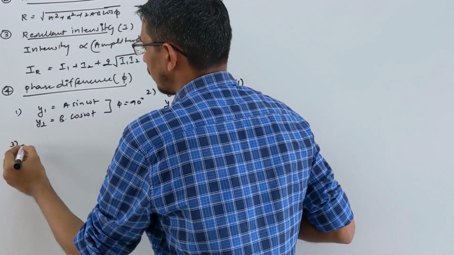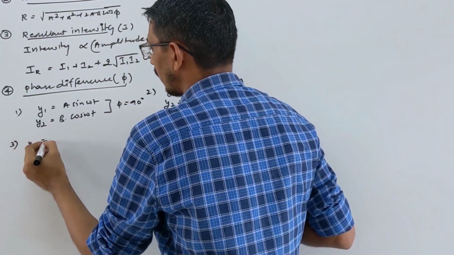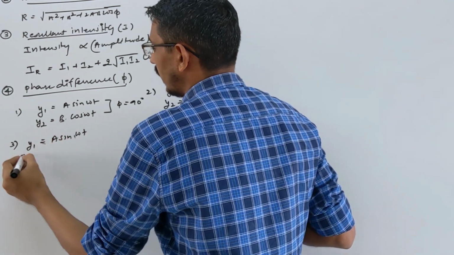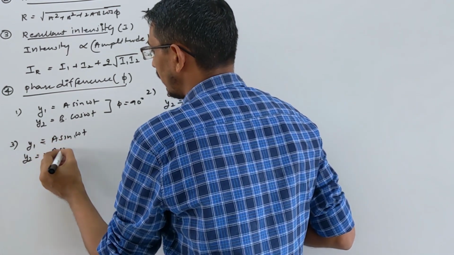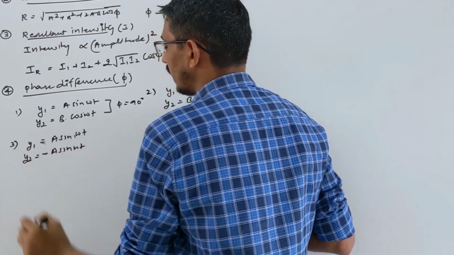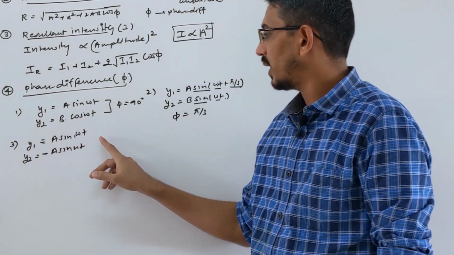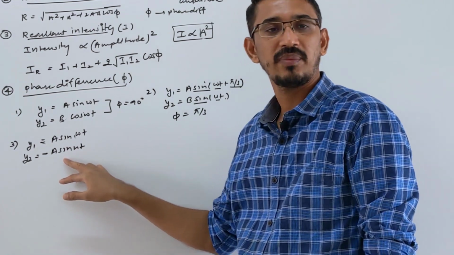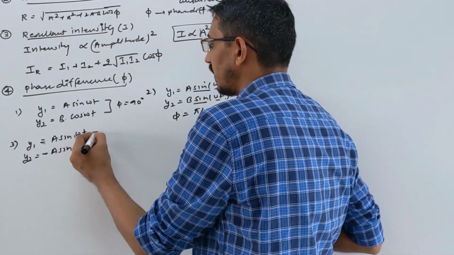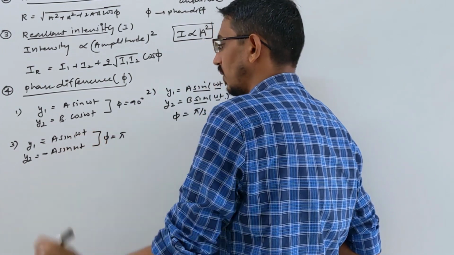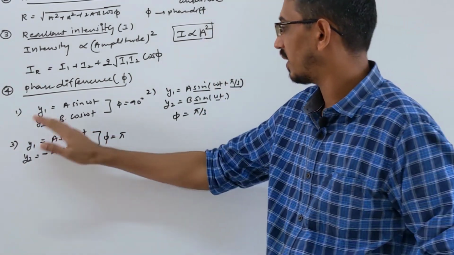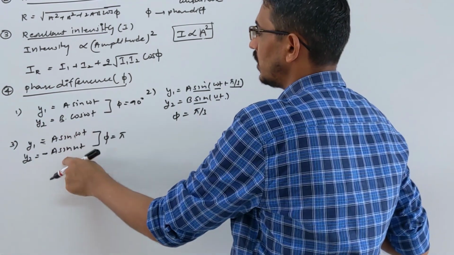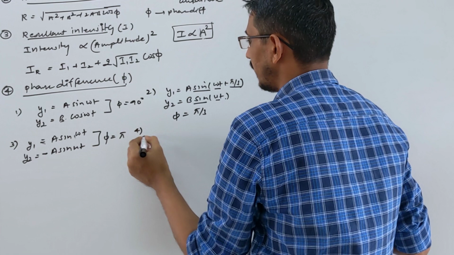Let's see another example. y1 is equal to what? A sine omega t, and y2 is equal to minus A sine omega t. Correct? Look here, A sine omega t and minus A sine omega t. So minus sine theta you can write as sine of 180 plus theta. Means what? What is the phase difference here? Pi, that's all. 180 degree is the phase difference. Sine and minus sine means what is the phase difference? 180 degree, right? So the phase difference between these two waves is what? 180 degree. Okay, let's see.